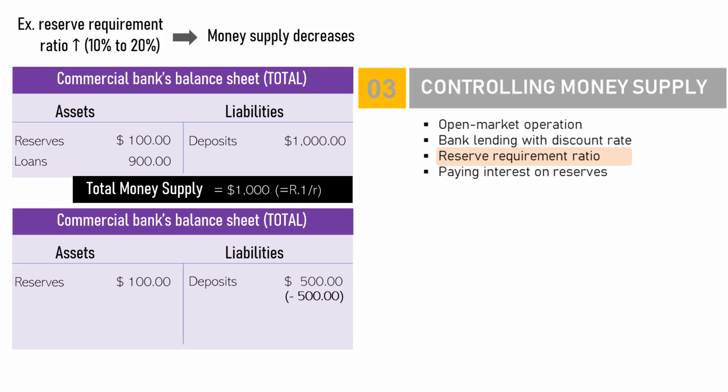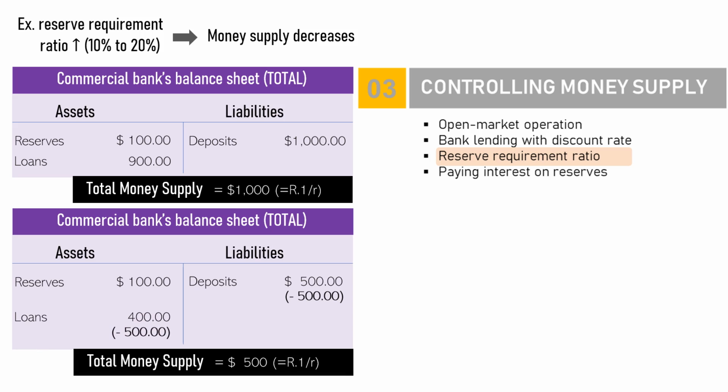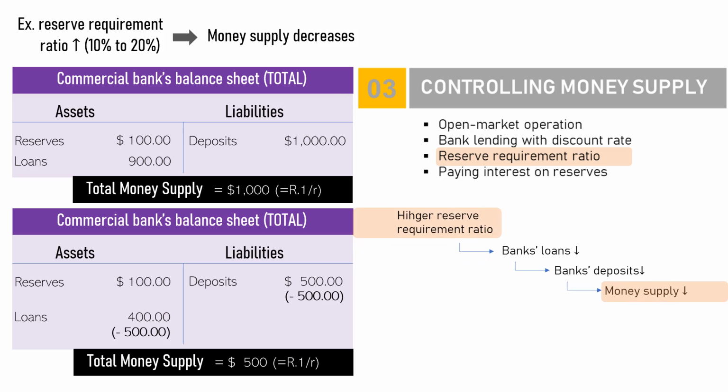The money multiplier, or 1 per reserve requirement ratio, declines from 10 to 5, or from 1 per 10% to 1 per 20%. So in total, money supply decreased by $500, following the decrease in loans by $500 too. Total money supply is now just $500, declining from $1,000, and loans are $400, declining from $900. So in short, here is the process.